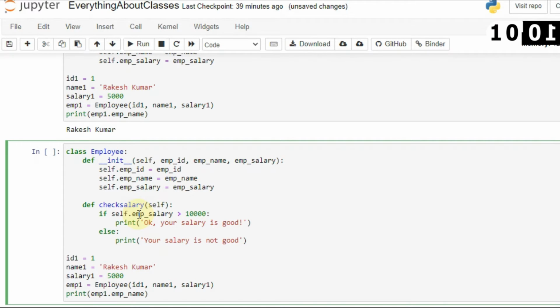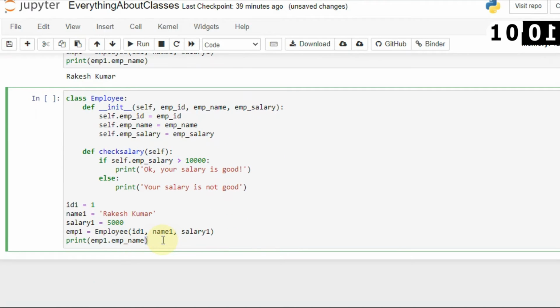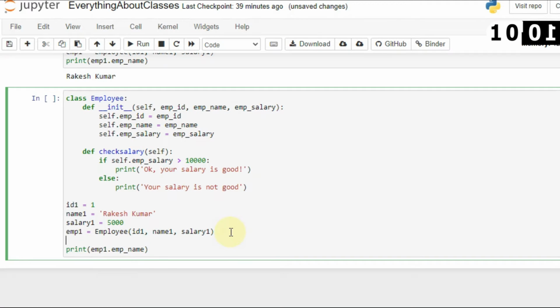And let's run this again. Now I am not printing any name or anything like that, because we have already understood how you can print a name. So here I will check only the salary, or you can even print the name here. Let's first run this method, then I will show you again how you can change it.